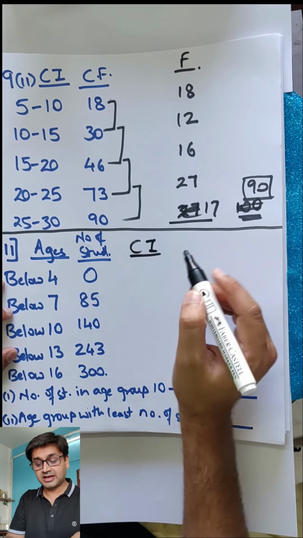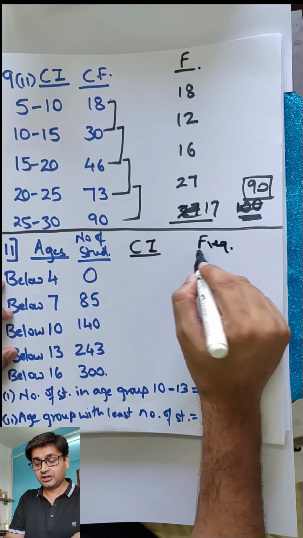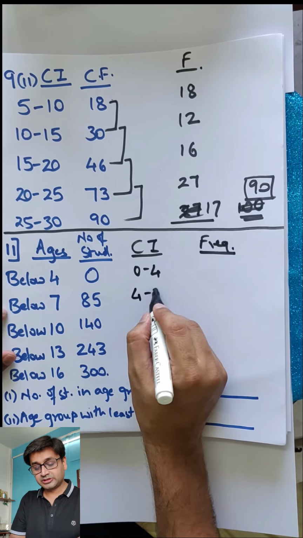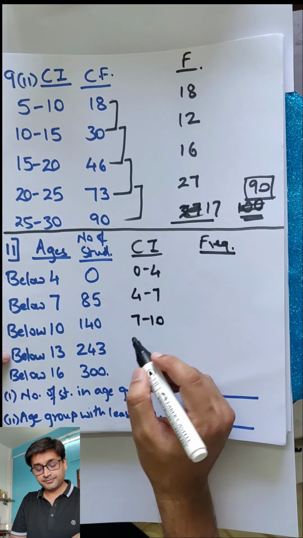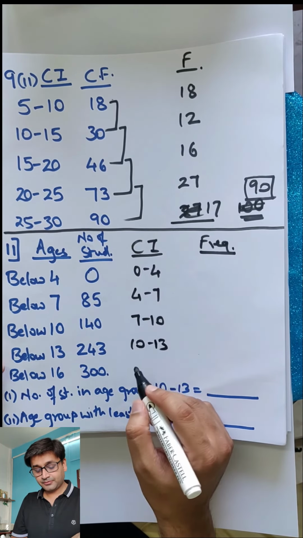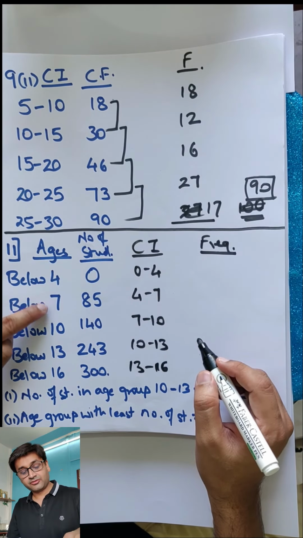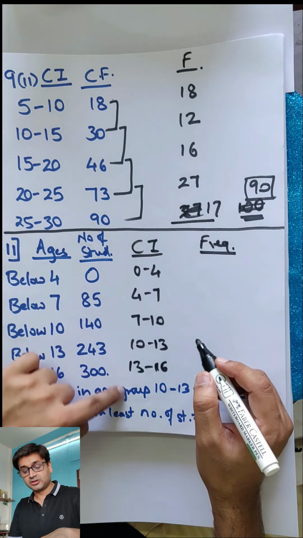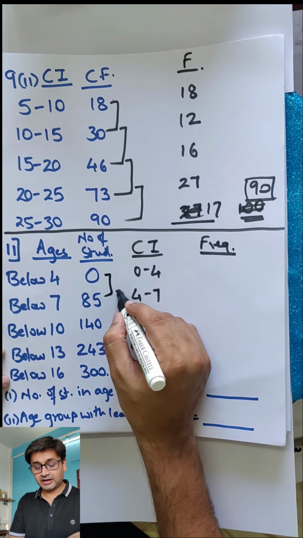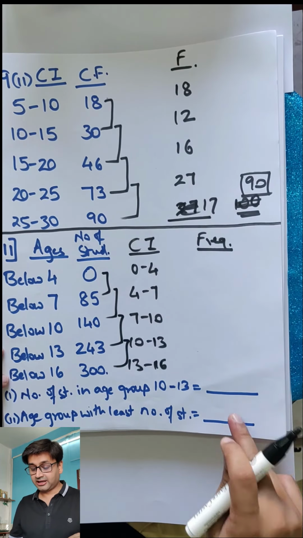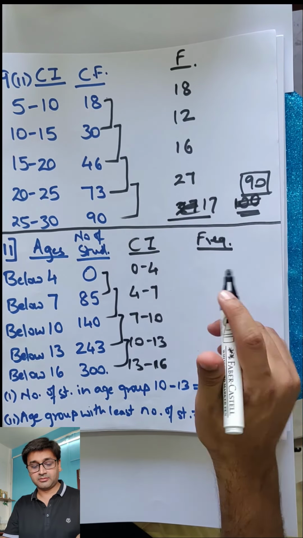So you need first the class interval and then you need the frequency. So first class interval: 0 to 4, 4 to 7, 7 to 10, 10 to 13 and 13 to 16. Was this simple? We just took these numbers 4 to 7, 7 to 10, 10 to 13 and so on. Frequency, use this pattern which we just developed. Come on, pause the video, get these answers and attempt these two answers also and only then come back.